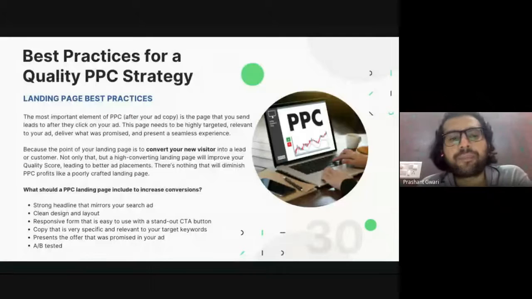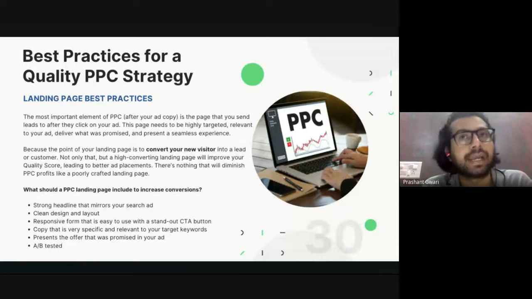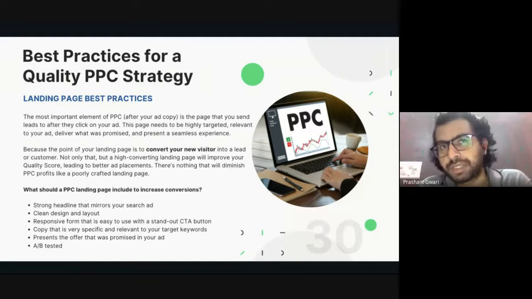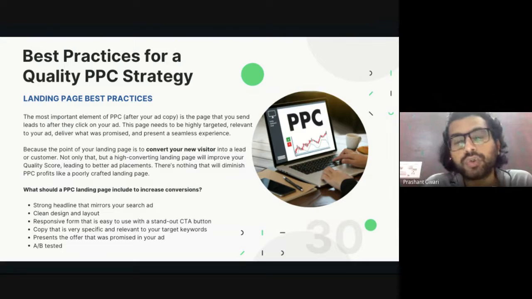Then copy that is very specific and relevant to your targeted keyword. Number 1 was mirroring the headline. The second one is the keywords you are targeting in your headline or in your meta description, or the keywords you are bidding on. You will use the same keywords on your landing page too and craft a beautiful sentence around them for your landing page.